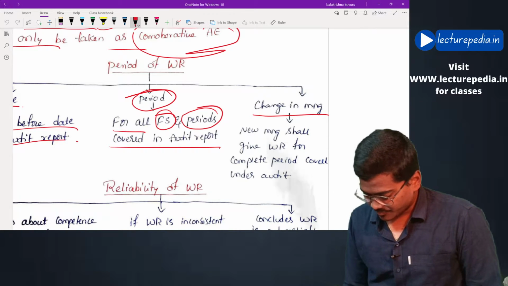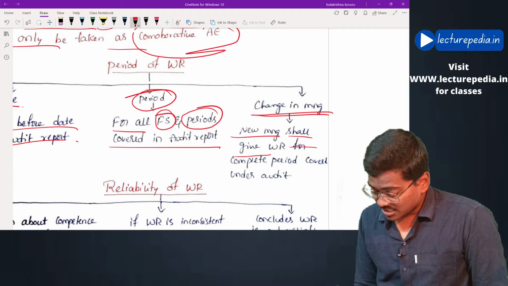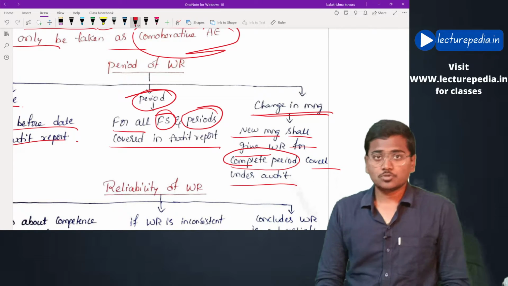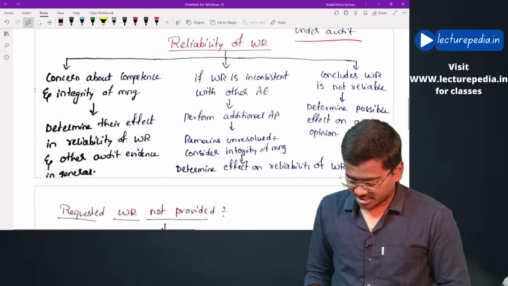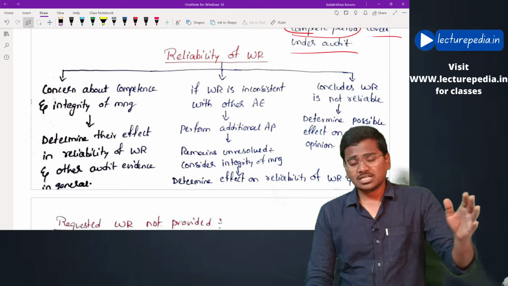Hope this is clear. See, change in management. New management shall give written representation for the complete period covered by the audit. Hope this is clear. Next, reliability of written representation. I have divided this reliability of written representation into 3 parts.